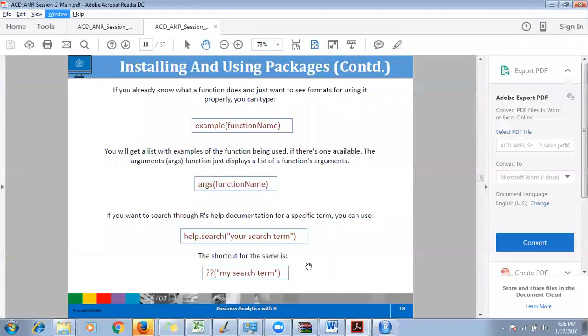And if you want to search something in the R documentation, but you are not very sure what to search, but you know something about what to search. It may not be a function, it may be just a name. Like you do a Google, right? Google can be anything you can Google on. So like that, I can Google in my RStudio with help.search and type something inside this.